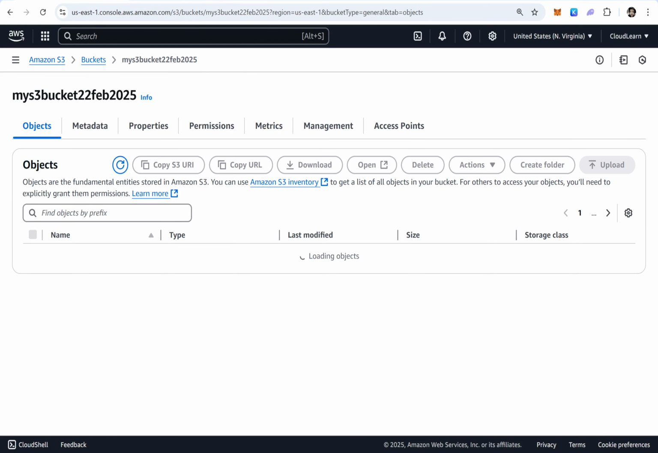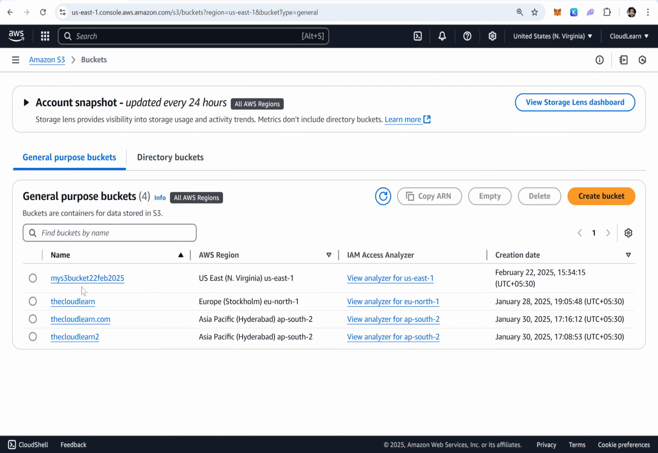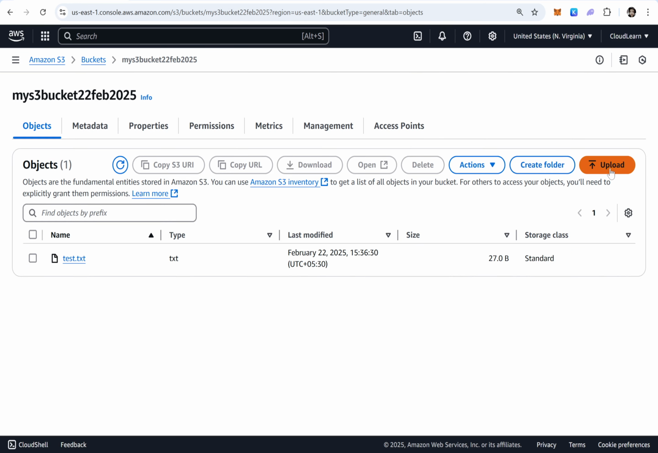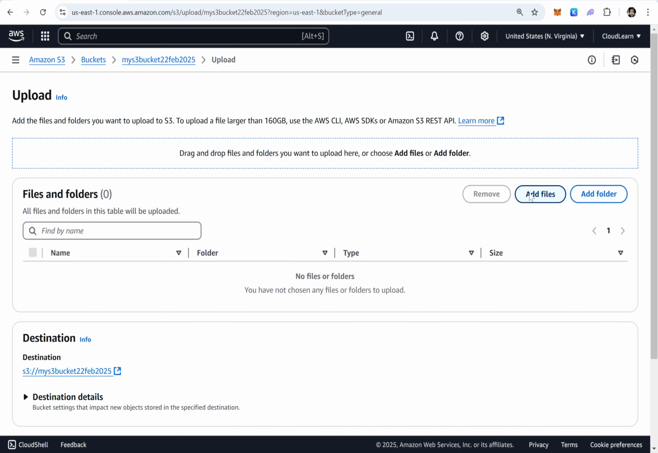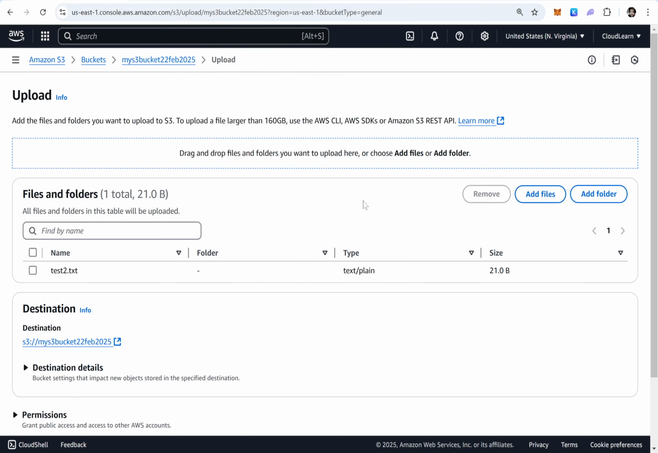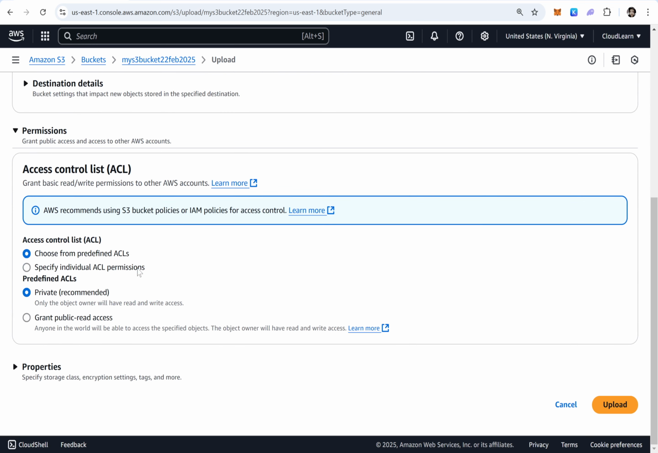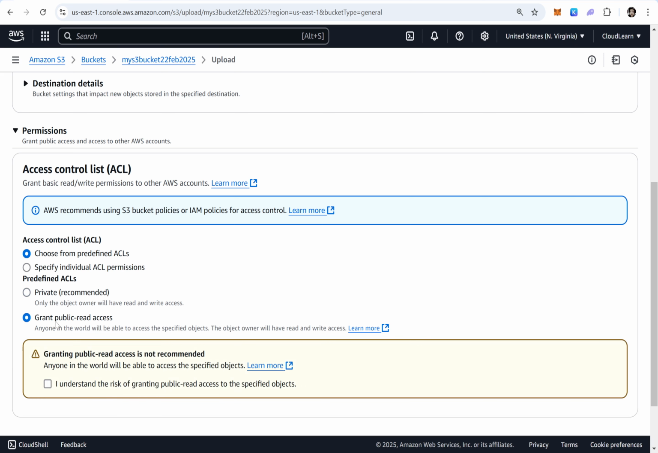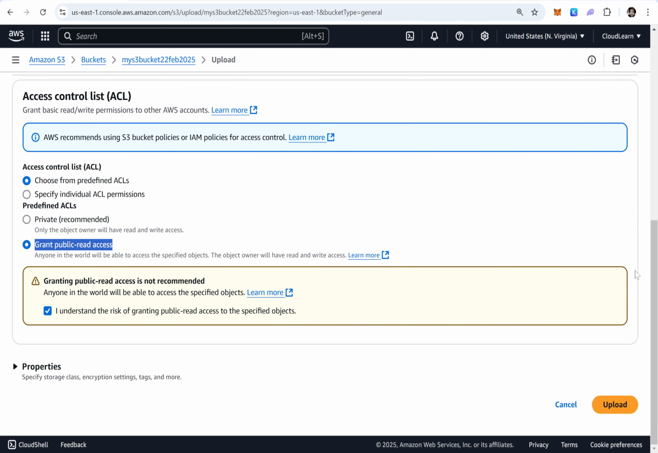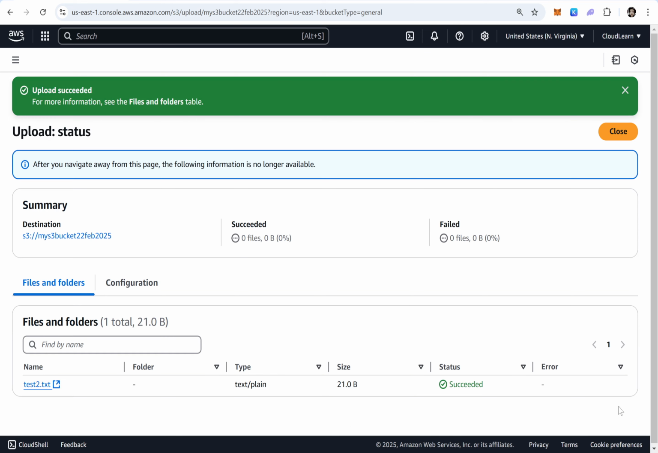Go to your S3 bucket, AWS S3 service, click on your bucket, click on Upload, Add files, and this is the one. If I click on Upload, it will be uploaded as a private object. If you want to make it public, before clicking on Upload, here you can see one option called Permissions. Click on that. And here, Grant public-read access. Select the checkbox, and click on Upload. Now this object will be uploaded as a public object.